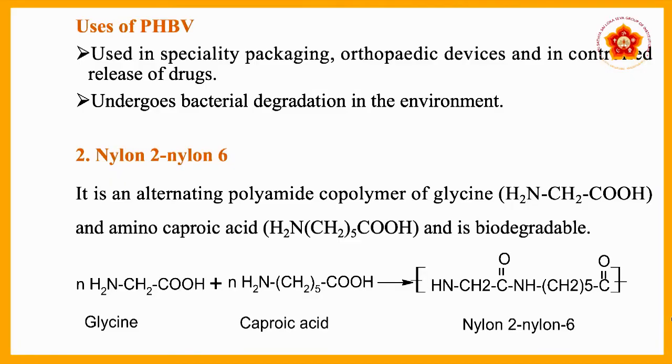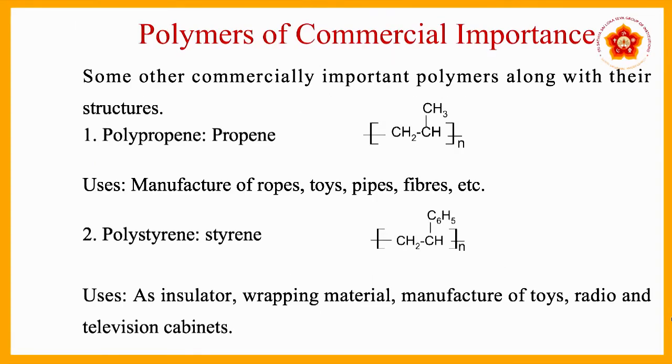Next concept, we will discuss some commercially important polymers. Polymers of commercial importance. Some other commercially important polymers along with their structure. The first one we have already studied in the previous class, that is polypropene, and the monomer used in polypropene is propene. So the structure you can see on the screen. Uses of polypropene are manufacture of ropes, toys, pipes, fibers, etc.